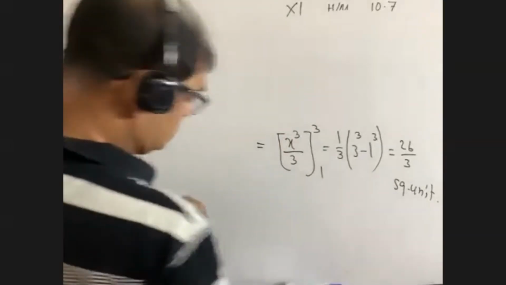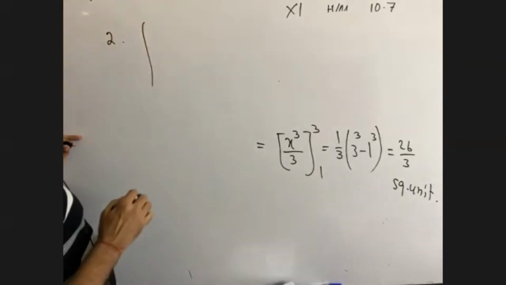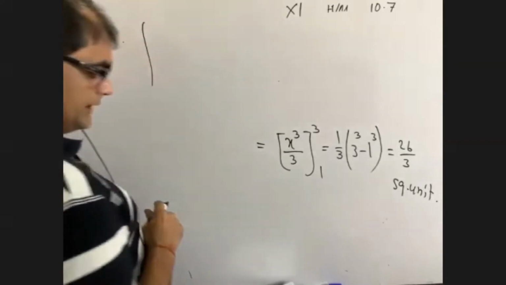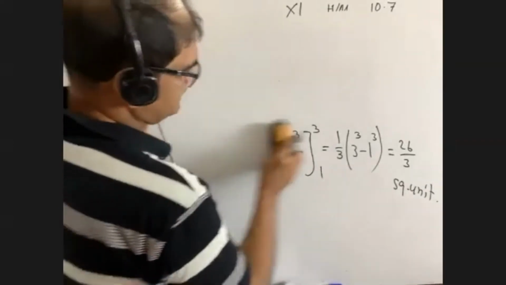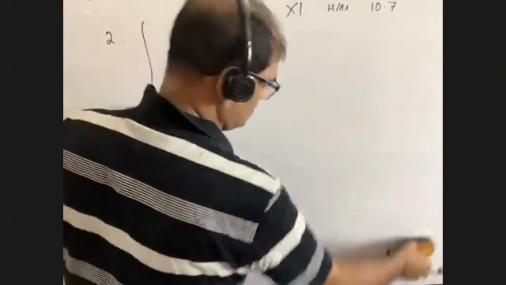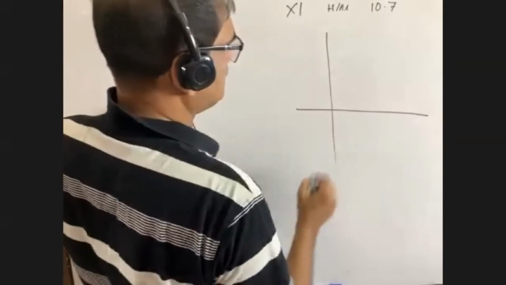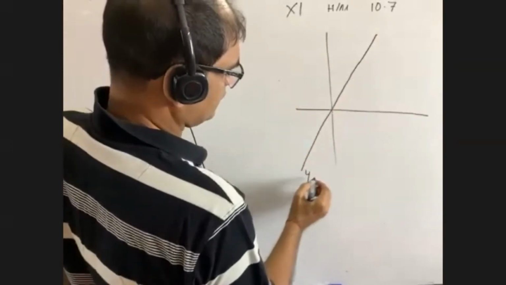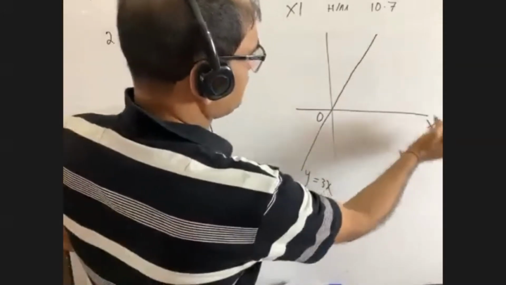Now going to question number 2. What is given here? It is given x-axis and the line x equals to 2. The equation is given. It is y equals to 3x. It is 0, it is x, it is y.